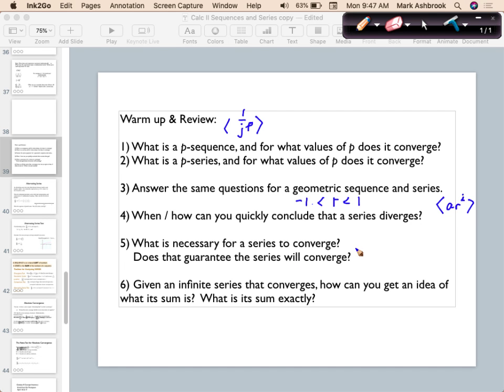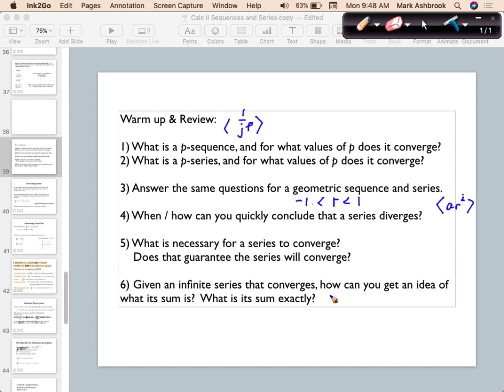Okay? If the sequence does converge to 0, then what about the series? Does it converge? It might converge. Right. Some series converge if the sequence goes to 0. Other series, if the sequence goes to 0, they don't converge. So that's the whole reason we're spending 2 weeks on this: those series where the sequence converges to 0. Now, will the series converge or not? That's kind of the whole ball of wax here, okay?